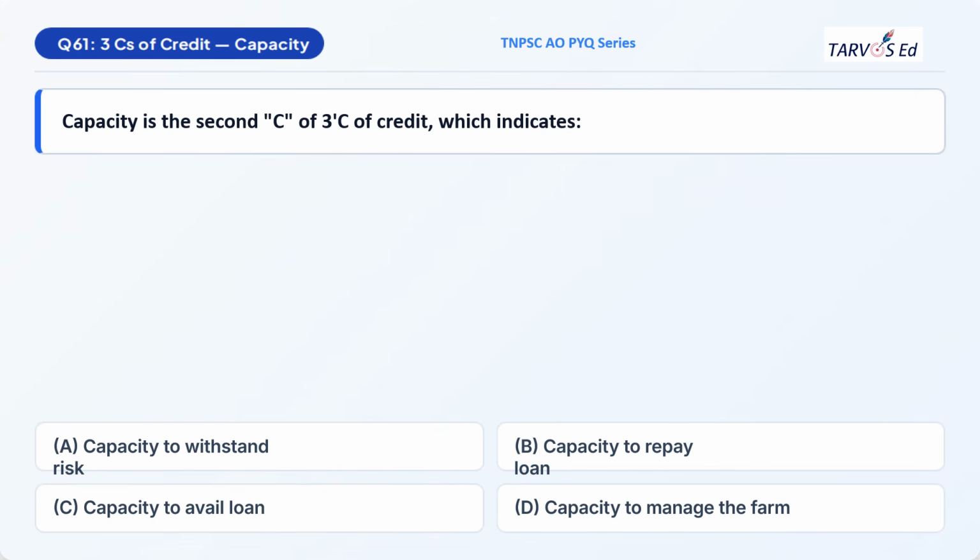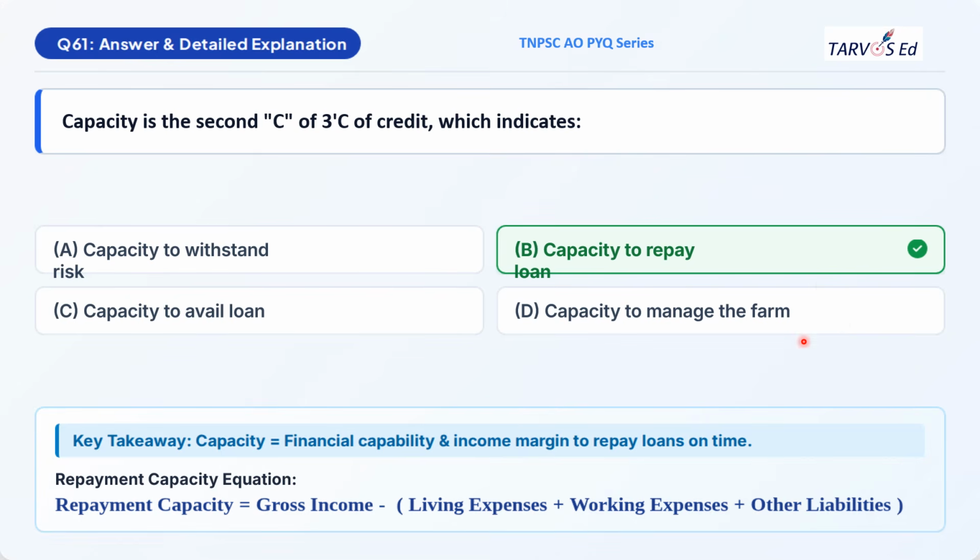Next question is question 61. Again, the same concept, the 3 C's of credit, and it is from capacity. Capacity is the second C of the 3 C's of credit, which indicates... We have already seen the solution, so just try to answer it. The options are: capacity to withstand risk, capacity to repay loan, capacity to avail loan, capacity to manage the farm. The correct option will be option B, capacity to repay the loan amount. It means the capacity of the farmer to repay the amount he borrowed.